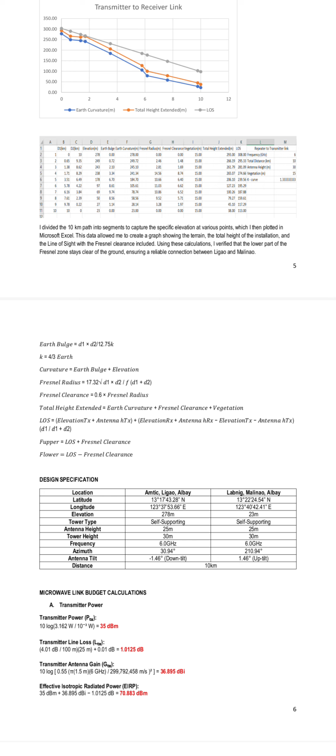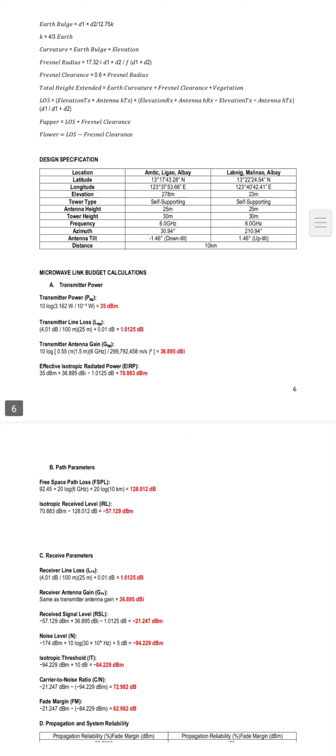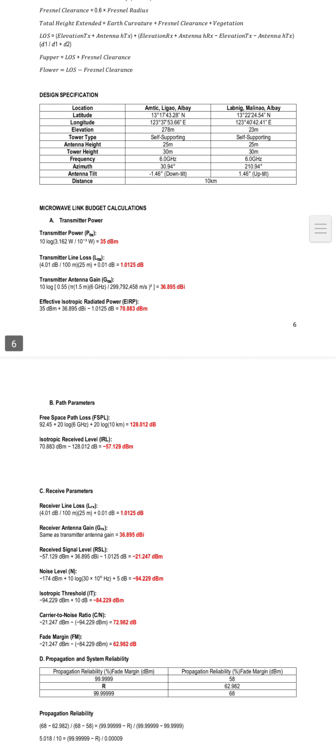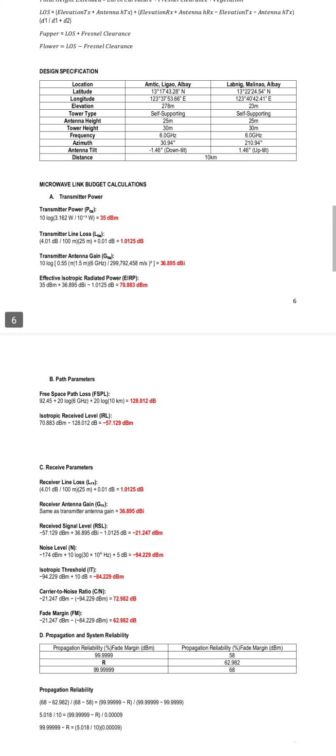Now let's discuss the microwave link budget, which determines the expected signal strength and reliability of the link. First is the transmitter power. The transmitter power is 35 dBm, with an antenna gain of 36.895 dBi and a line loss of 1.0125 dB.